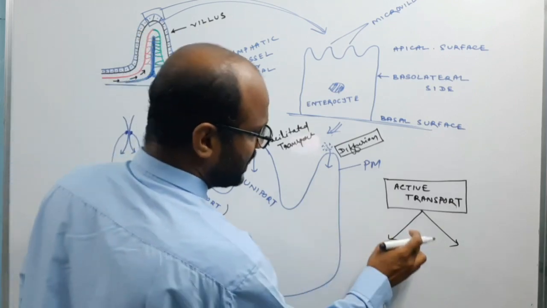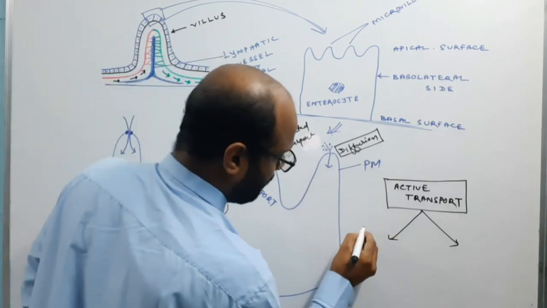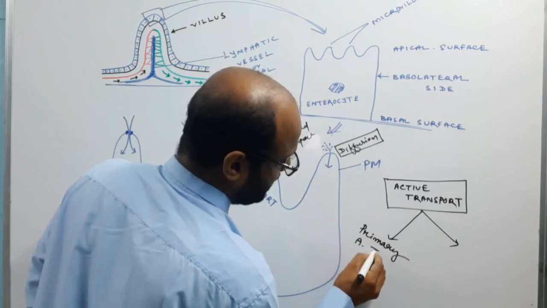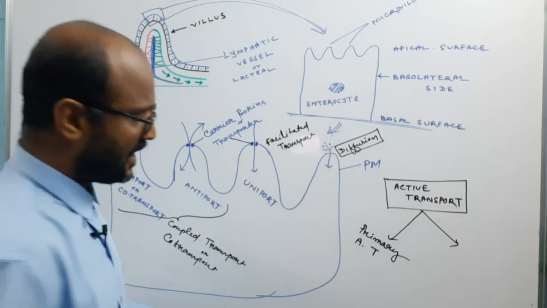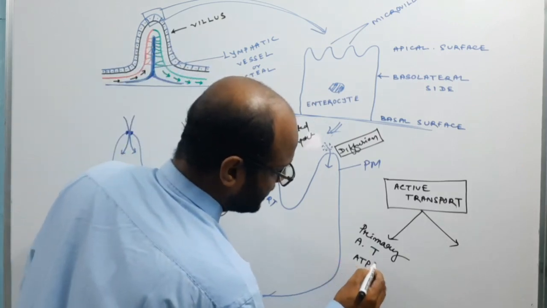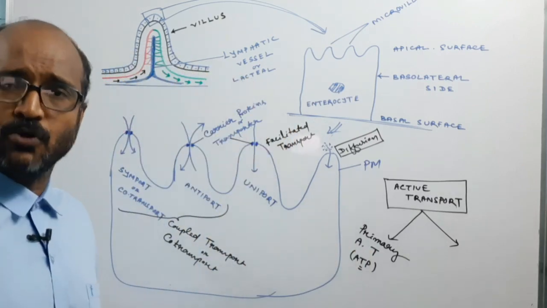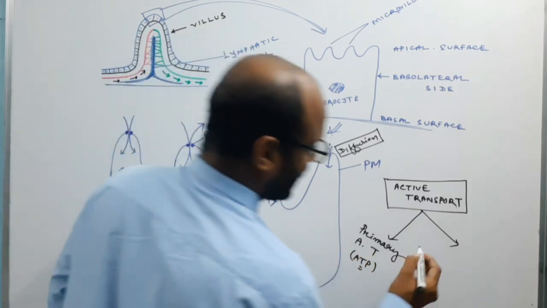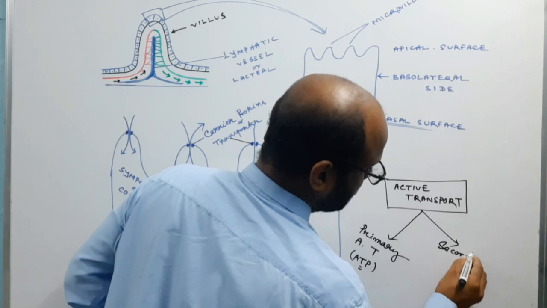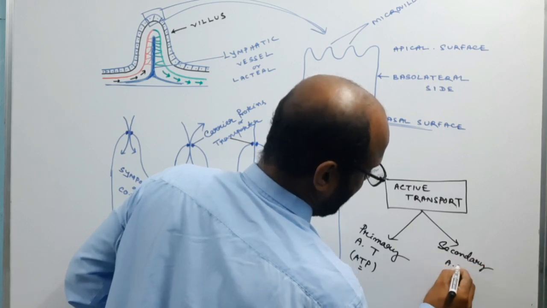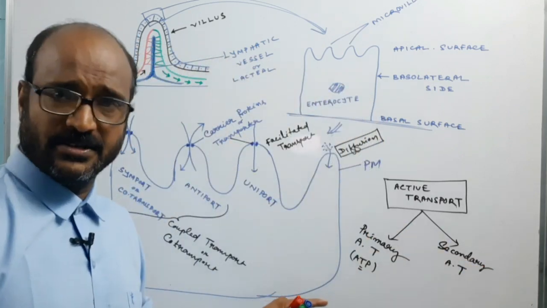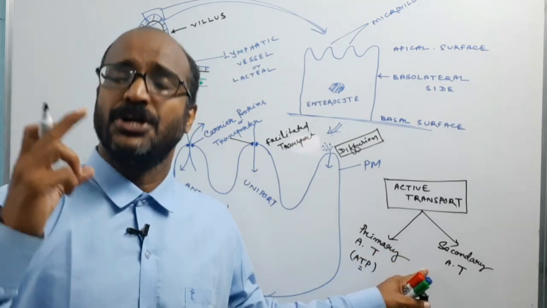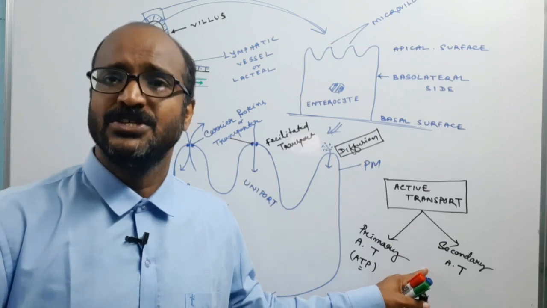So you can say these are the two types. One is primary active transport, which directly utilizes ATP; the sodium and potassium channel is a very good example. Another is secondary active transport, which we will discuss later. Secondary active transport means, for example, the sodium dependent glucose transporter.